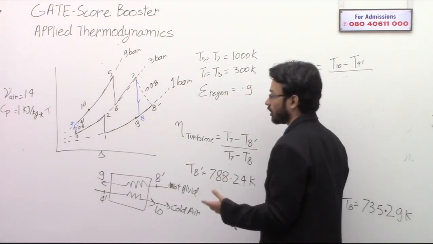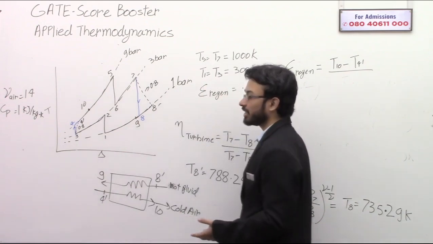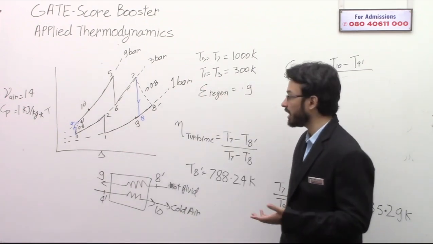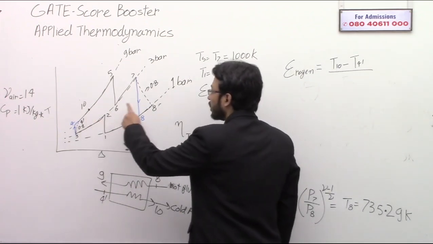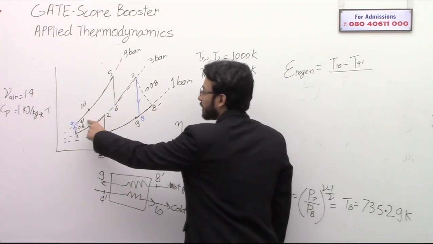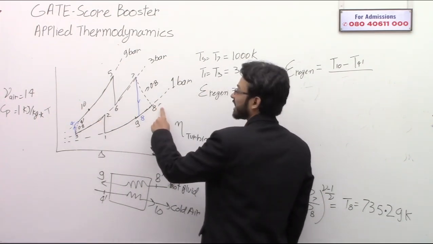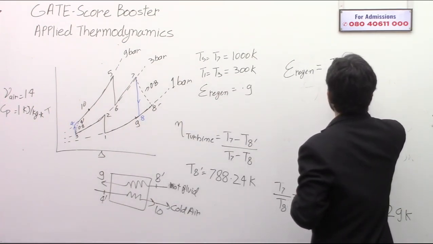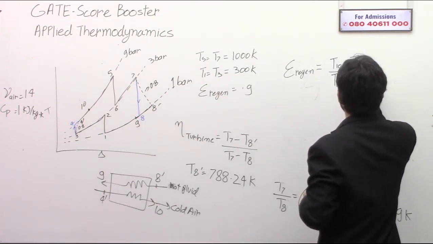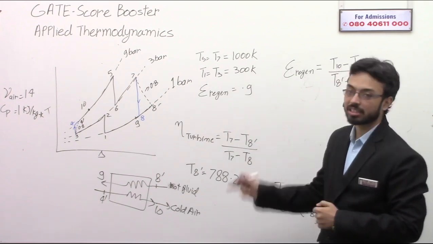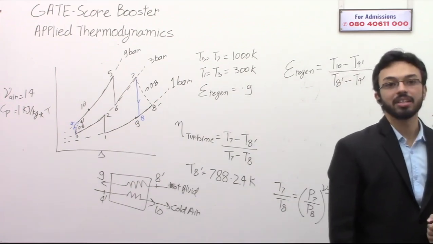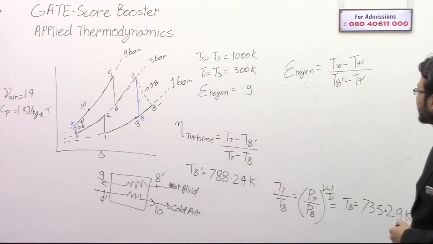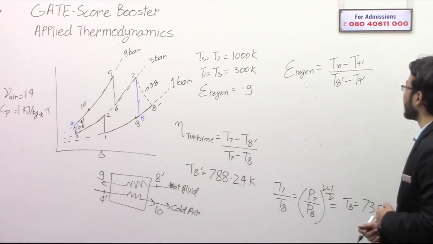Further rise is not possible. So the maximum temperature rise that the cold fluid can experience is from 4 dash to 8 dash. This is the minimum temperature and this is the maximum temperature, and this rise, that is T8 dash minus T4 dash, is the maximum rise in temperature that the cold fluid can experience.